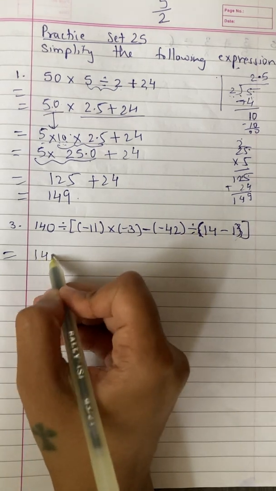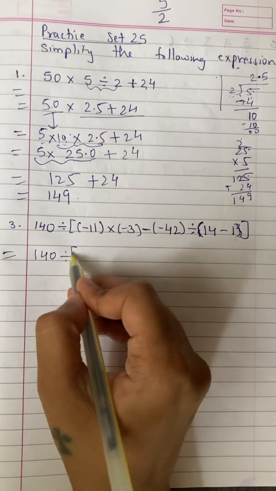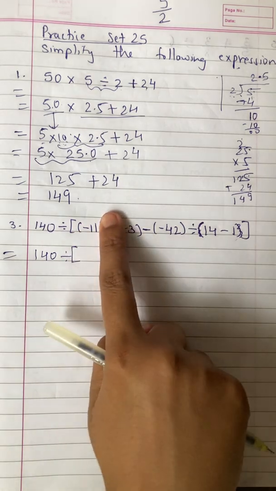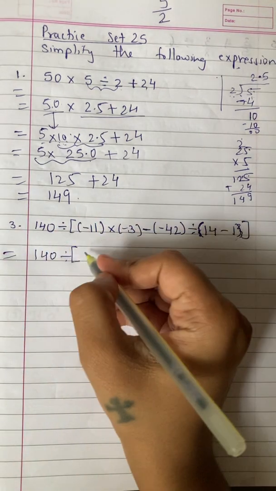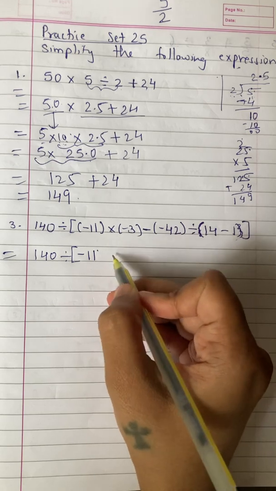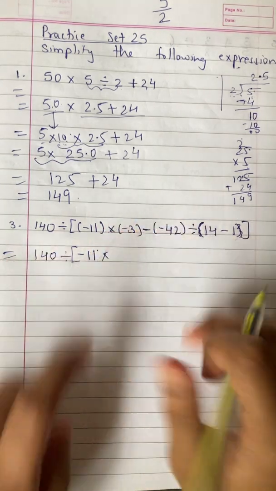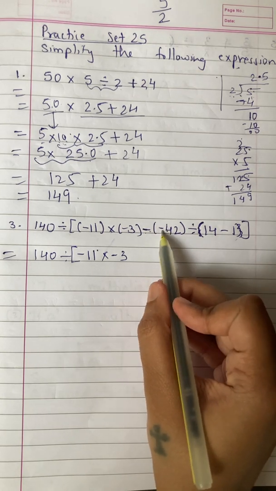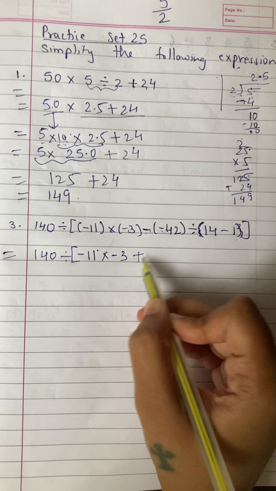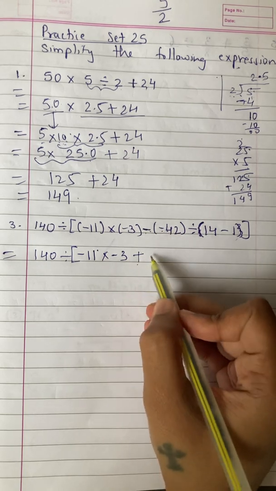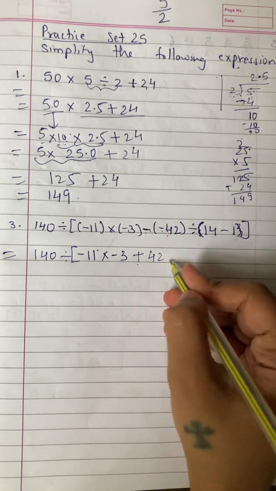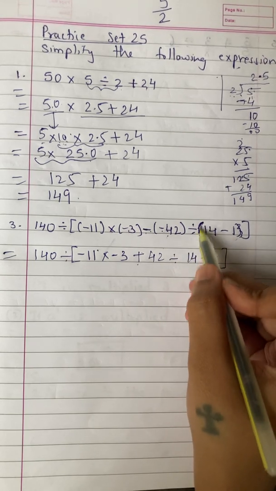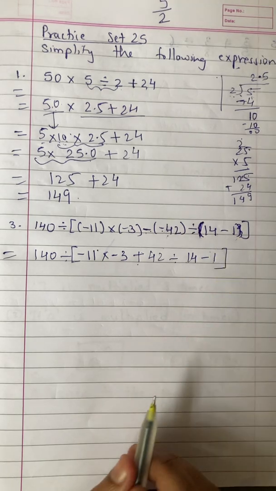So now let us solve the innermost bracket. The square bracket you write down as it is. First let us solve the round bracket. So when you open this round bracket, minus 11 will remain as it is. Now multiplied by, I'll open this bracket, so minus 3 will remain as it is. When I open this bracket, when a minus minus sign comes, it will be a plus sign. Minus minus becomes plus, and 42 I'll write down as it is, divided by 14 minus 1. There is no bracket here, so 14 minus 1 write down as it is.